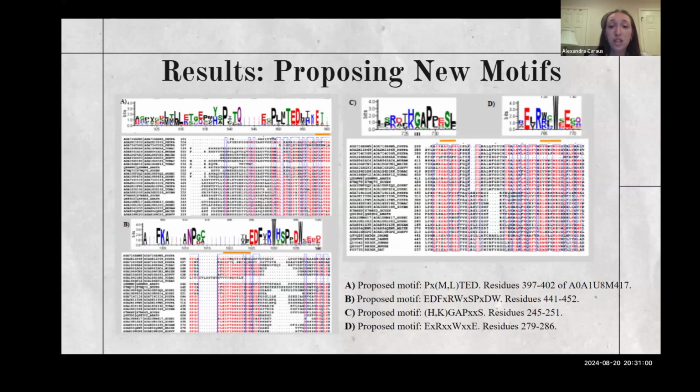So as you can see, throughout the multiple sequence alignment, there are various segments that are highly conserved through the red coloration. And through that, I was able to collect 4 different sets of sequences and propose them for further research in investigating new motifs. So first of all, I proposed the PMLTED motif, the EDFRFSPDW motif, the HKGAP-S motif, and the ERWE motif.